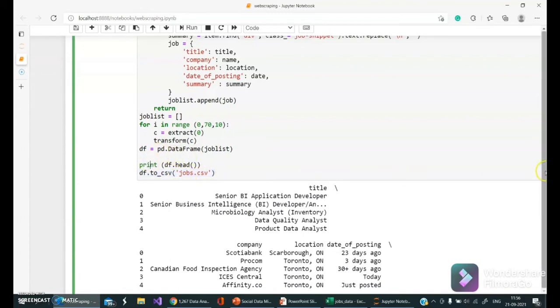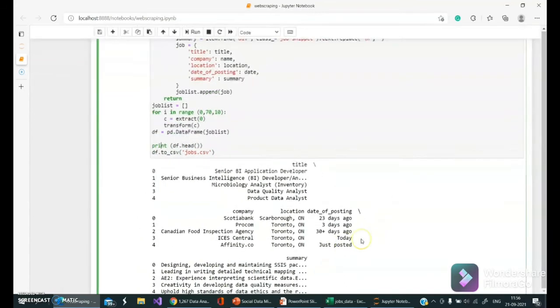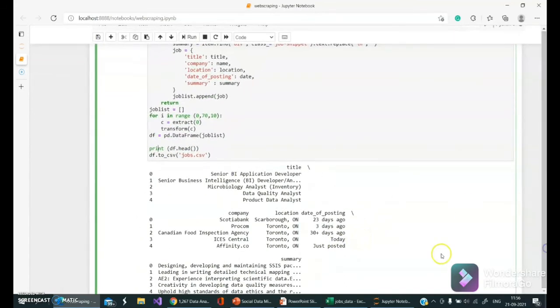And on the screen, you can see this is the output we are getting. These are the first 5 entries of this particular data frame. You can see the title. The first title is Senior BIE Application Developer, and the company name is Scotia, and the location is Scarborough, and this is posted 23 days ago, and this is the summary here.